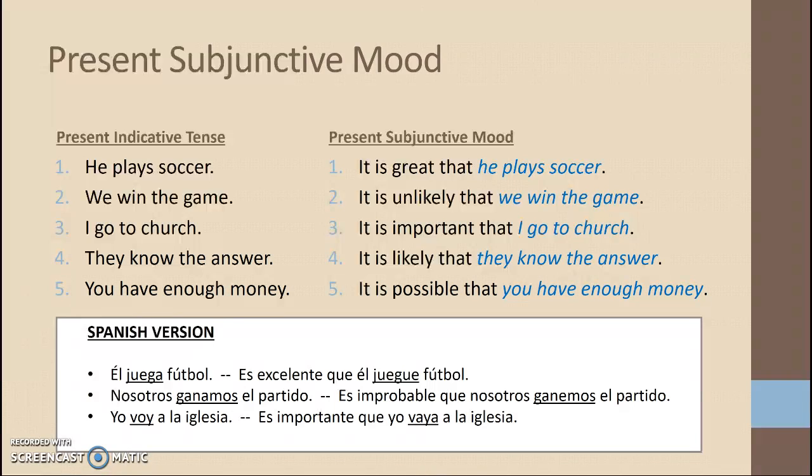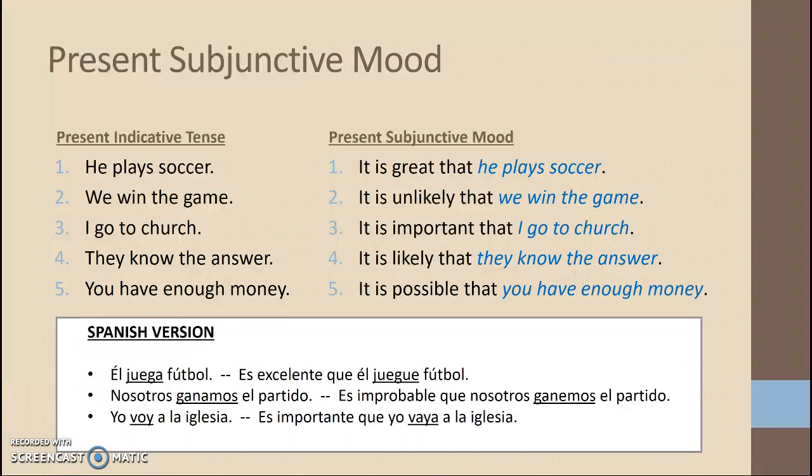Nosotros ganamos el partido. We win the game. Ganamos, AR verb. But as soon as I throw in that first clause, es improbable que, then I have to change ganamos to ganemos, que nosotros ganemos el partido. Yo voy a la iglesia. Okay, voy, ir, yo form. It happens to be an irregular. As soon as I throw another clause in front of that, I have to change voy to vaya. Es importante que yo vaya a la iglesia.